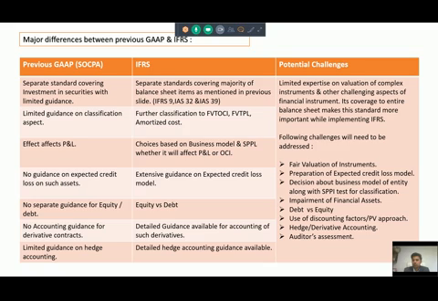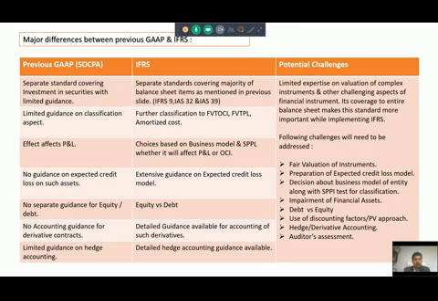So before starting the financial instrument standard impact on the balance sheet items, let us check how these three standards provide something for the financial instrument. First of all, the financial instrument standard provides the definition of the financial asset as well as financial liability.